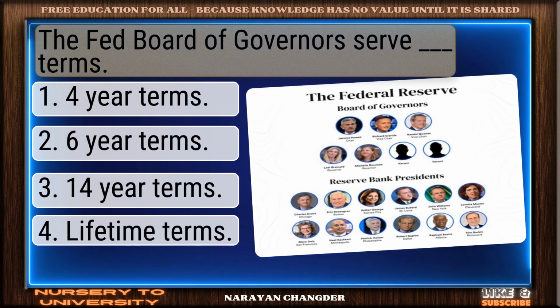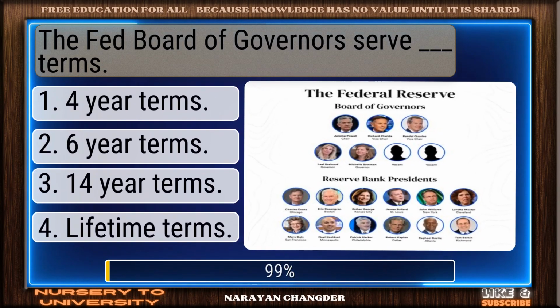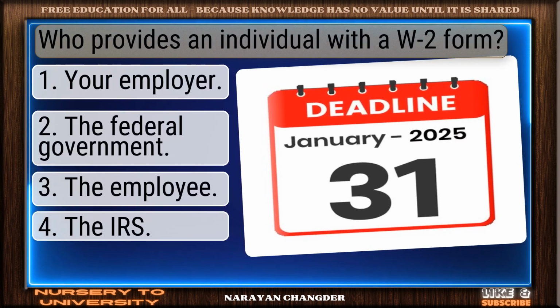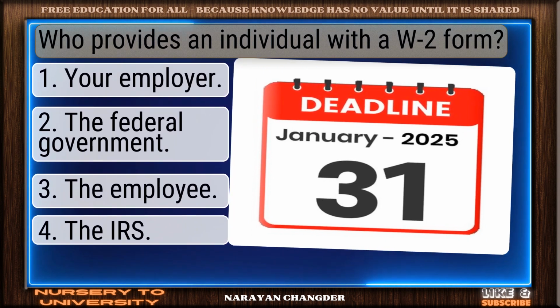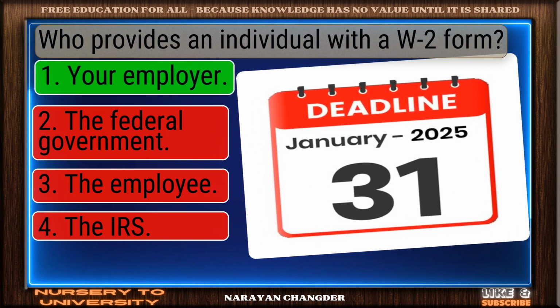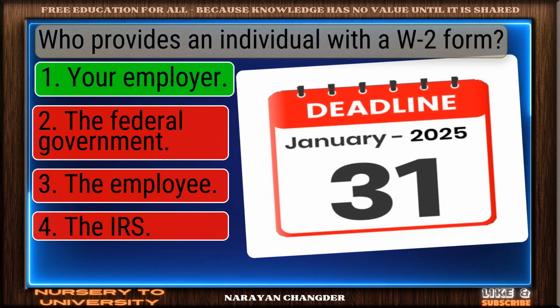The Fed Board of Governors serve dash terms. Correct. 14-year terms is the right answer. Who provides an individual with a W-2 form? Clear logic. Your choice, your employer, is sound and 100% true.